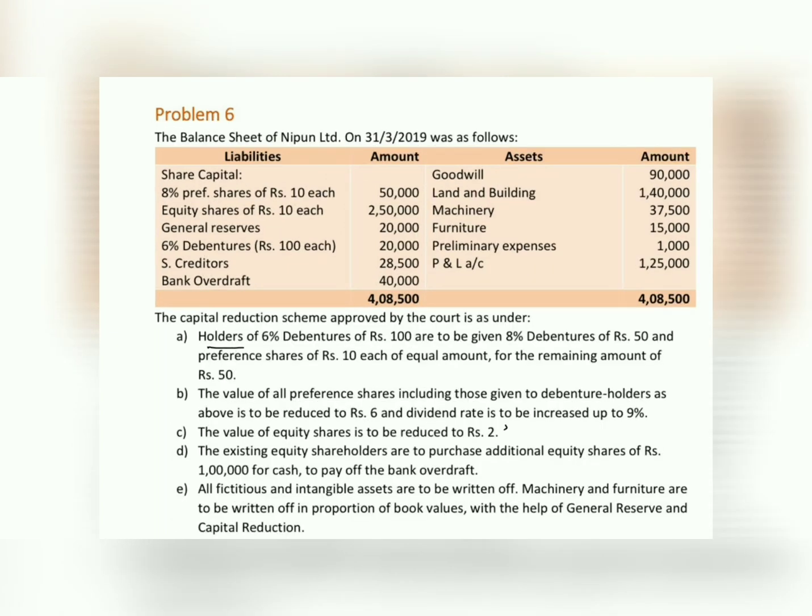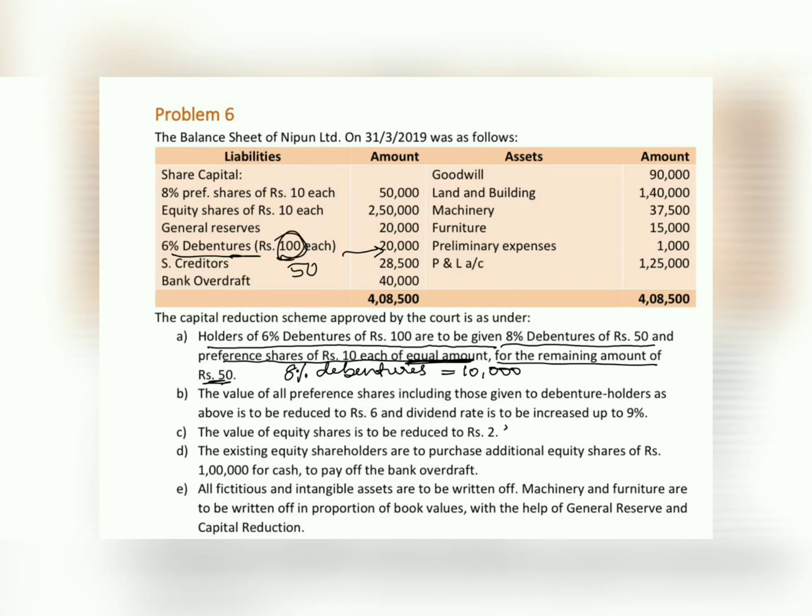Let's look into the first point. Holders of 6% debentures of rupees 100 are to be given 8% debentures of rupees 50. So holders of 6% debentures are now converting this 100 each value to 50 each. So that means exactly half of the value. So now we are writing the same debenture as 8% debentures of rupees 10,000 and also the preference shares of rupees 10 each of the equal amount for the remaining amount of rupees 50.